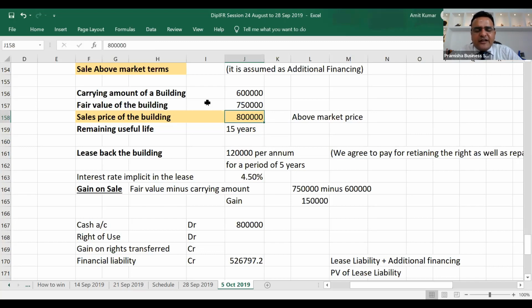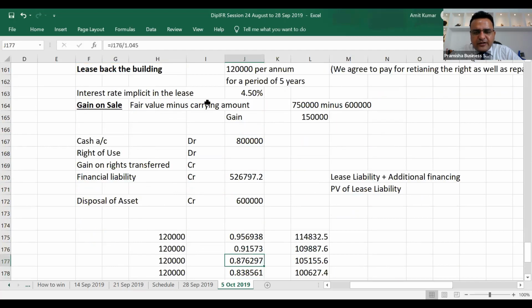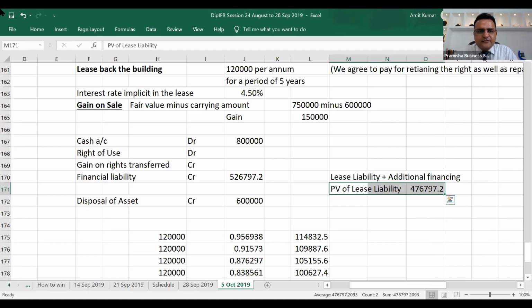So if I remove this additional 50,000 from the total present value today, will I get the present value of lease liability today? The present value of total liability is 526,797. 50,000 is the value of the amount which we did not receive. Can I say the difference, 526,797 minus 50,000, will give me the present value of lease liability? Agree or not?